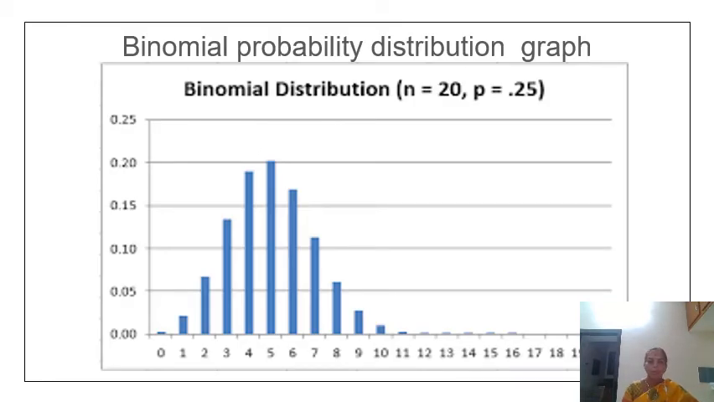Now, the binomial probability distribution graph. In this example, we take n equal to 20, p equal to 0.25. The maximum probability occurs when x takes the value 5. Therefore, the mode value of binomial distribution in this problem is 5. Based on this mode value, we can compare how other values are distributed. The number of values distributed above the mode value is more than the number of values distributed below the mode value. That means the binomial graph is skewed towards the right side.